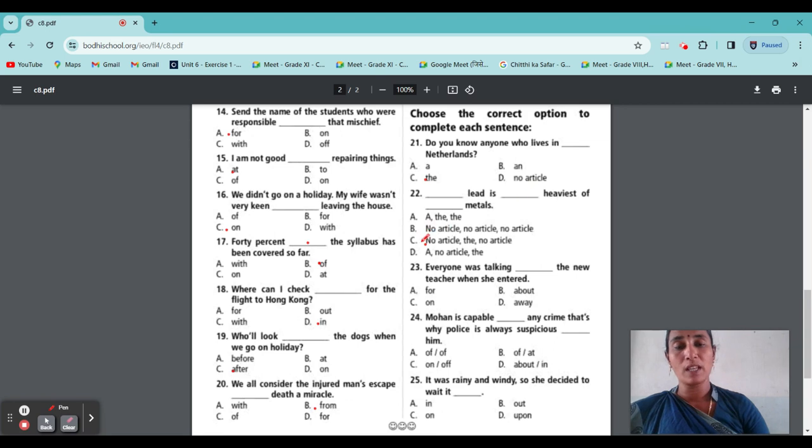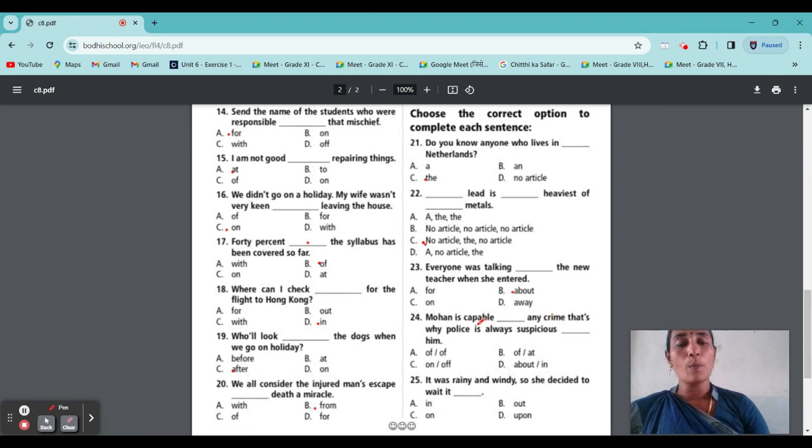Option C is the correct answer. Everyone was talking dash the new teacher when she entered. Everyone was talking about the new teacher when she entered. Mohan is capable of any crime.